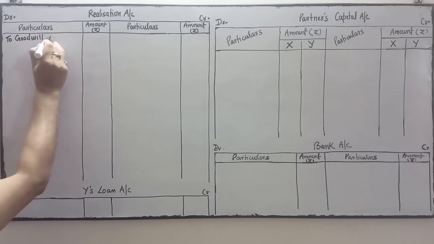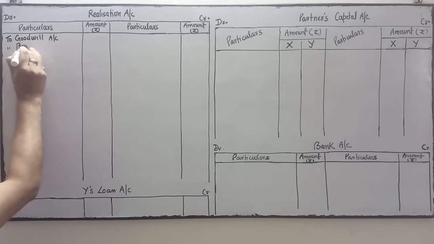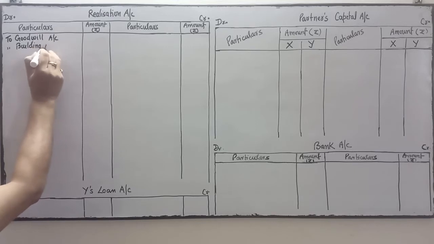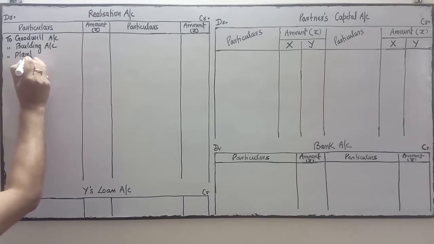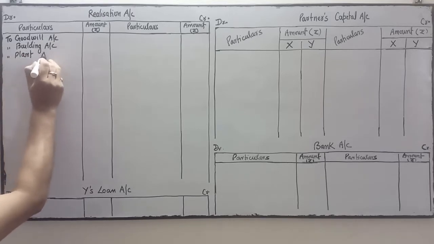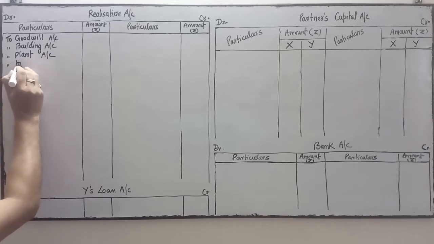Goodwill account. Second asset, building account. Third asset, plant account. Fourth asset, investment.